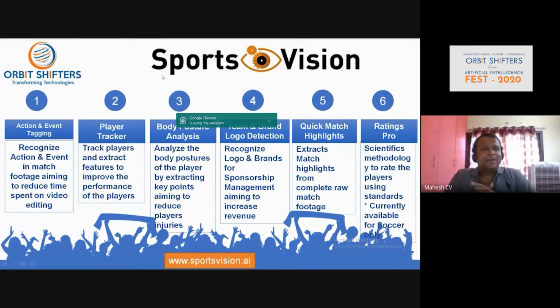And we at Orbit Shifters have our own product which is into sports. We call our flagship product Sports Vision. So essentially, irrespective of the games, we generate these kinds of insights with the videos. So action and event tagging, player tracker, body posture analysis, team and brand logo detection, match highlights, and rapid Pro Ratings. Pro Ratings is a kind of model for football based on the FIFA data points, where you can measure the performance of each player.